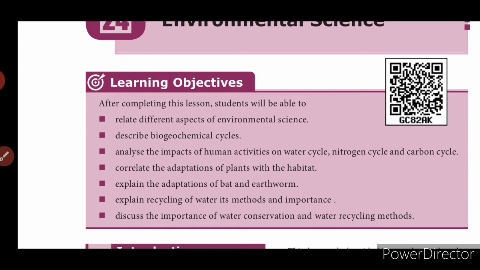You can correlate the adaptations of plants with the habitat, and you can explain the adaptations of bat and earthworm. Explain recycling of water, its methods and importance. And you will be able to discuss the importance of water conservation as well as water recycling methods. So these are the learning objectives.